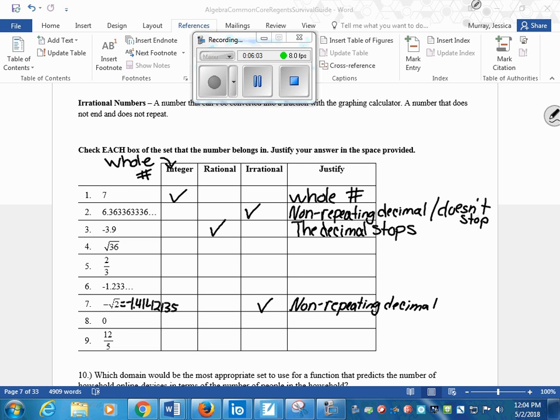All right, so let's look at number 4, square root of 36. Do it. What's the square root of 36? Came out to be a whole number. It's an integer. Okay. What about 2 over 3? Now, what happens when you're trying to do 2 over 3? How do we type it into our calculator? 2 divided by 3. So type in 2 divided by 3 into your calculator, and what do you get?